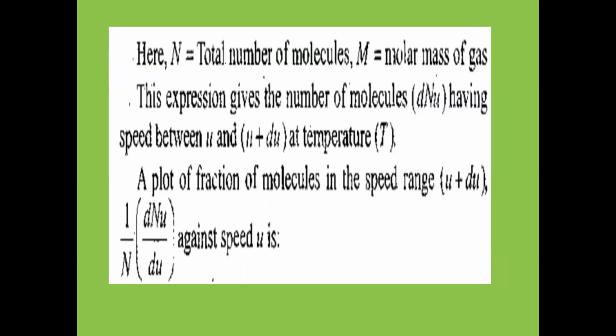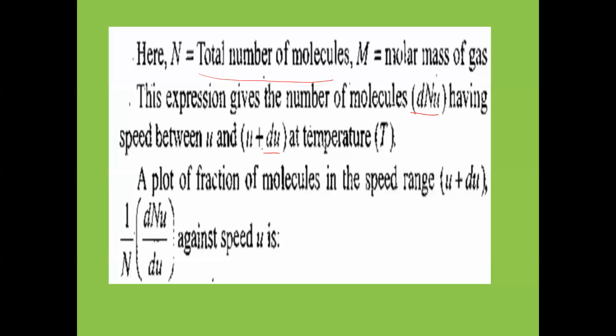In this formula, N is the total number of gas molecules, and m is the molecular mass of the gas. This expression gives dN_u, the number of molecules having speed between u and u plus du, where du is the small change in velocity.